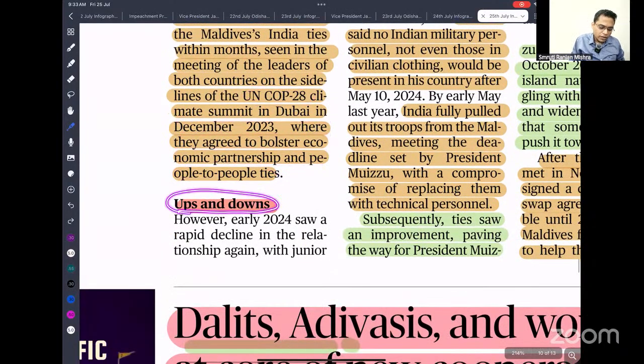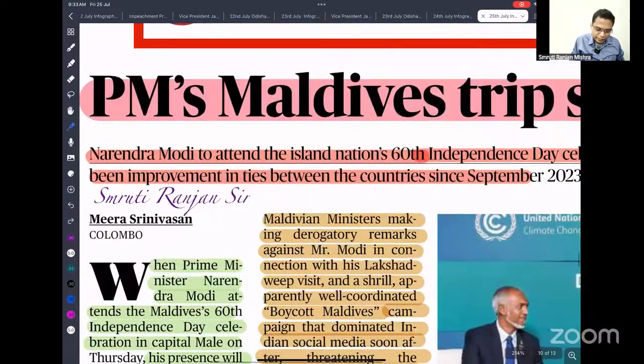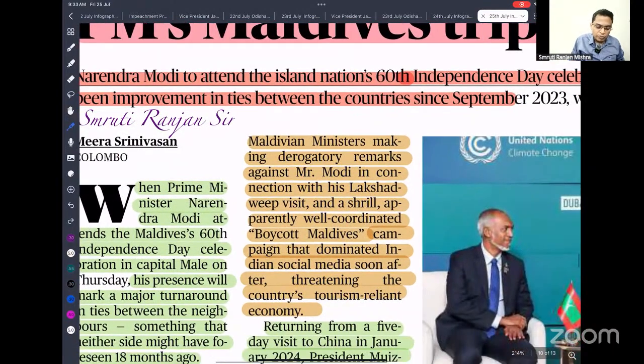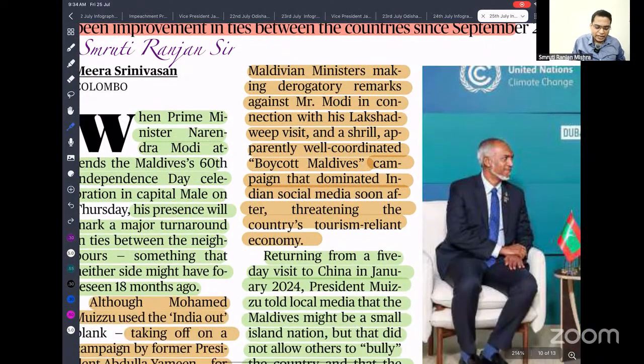So we know that there are ups and downs in the relationship. A Maldivian minister made a derogatory remark against Prime Minister Narendra Modi after Modi ji paid a visit to the Lakshadweep Island. So the "Boycott Maldives" campaign started in India, which led to a severe decline in the number of tourists coming to the Maldives from India.